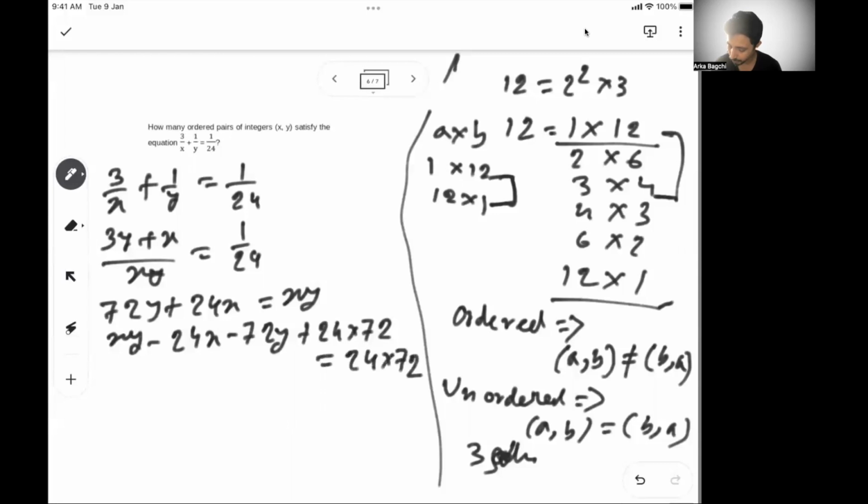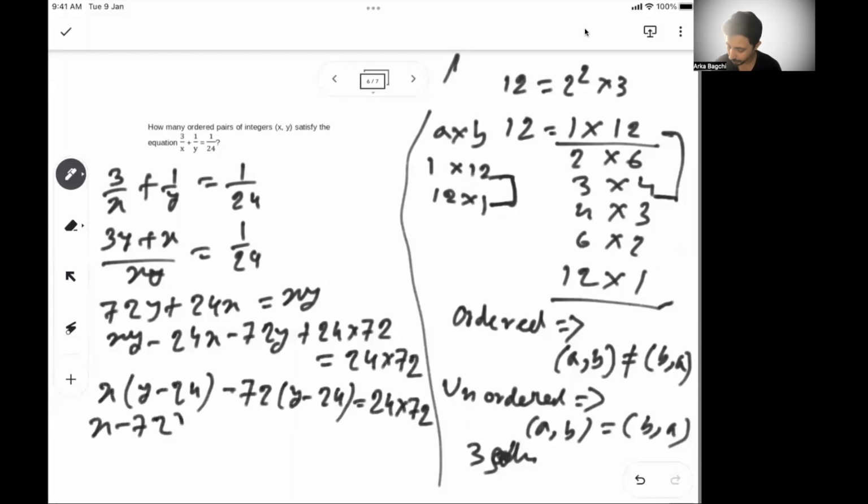If I take x common from the first two, it becomes x into (y minus 24). From the next two, taking 72 common, it becomes minus 72 into (y minus 24), equal to 24 into 72. So (x minus 72) into (y minus 24) equals 24 into 72.